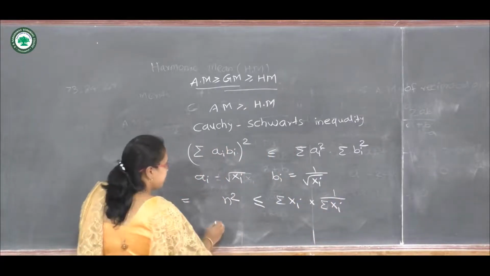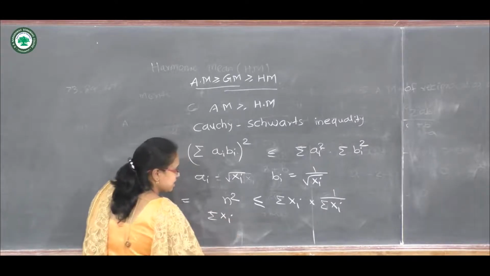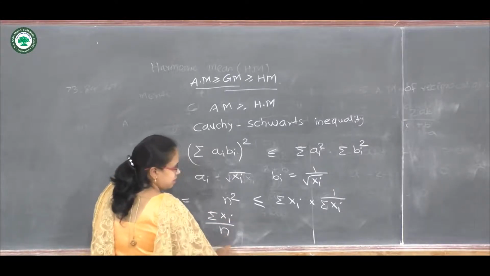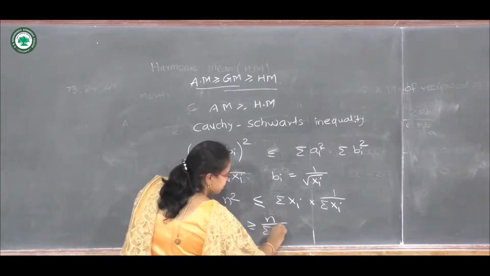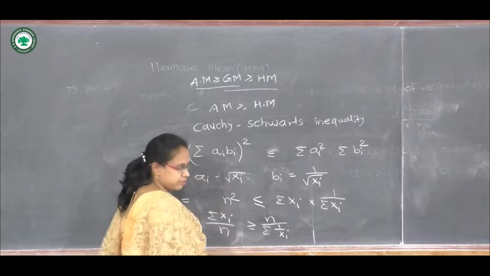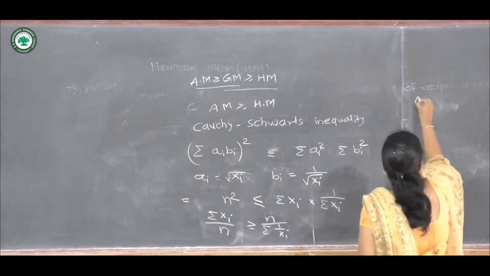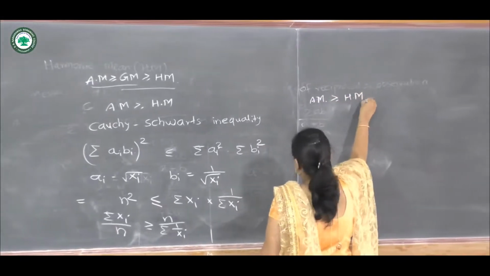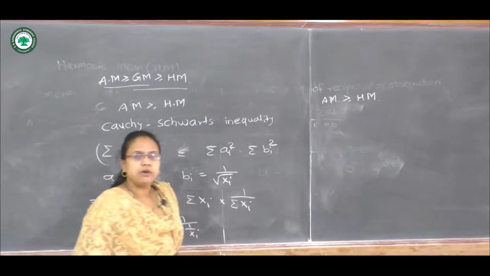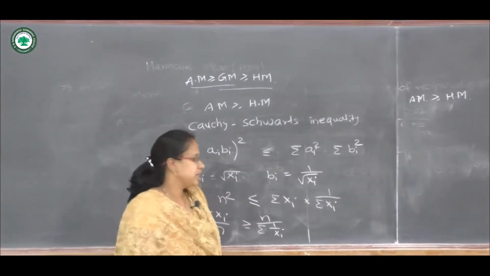Now we can see here, the summation of xi upon n is greater than or equal to n upon the summation of 1 upon xi. So in this way we can write, the arithmetic mean is always greater than or equal to the harmonic mean. Here we have proved this result by using the Cauchy-Schwarz inequality.